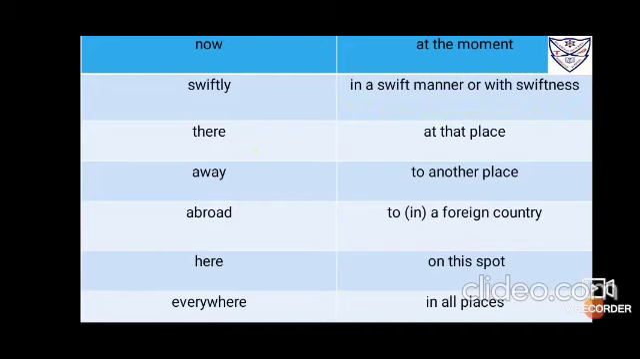When the adverb there is used, you can use at that place. And when away is used, it means to another place. When the adverb abroad is used, you will write to a foreign country or in a foreign country, in a foreign land. When the adverb here is used, the adverb phrase will be at this spot or on this spot. Everywhere: when the adverb everywhere is used, we can use at every place.